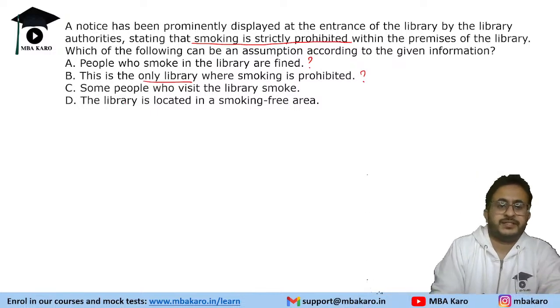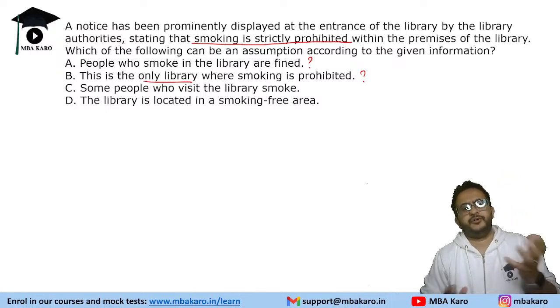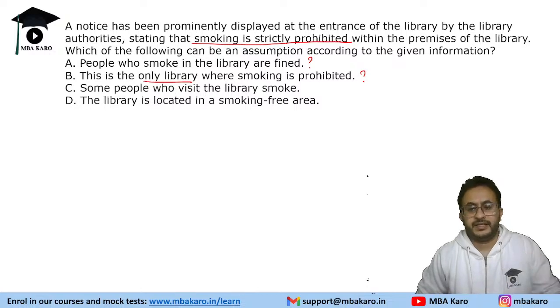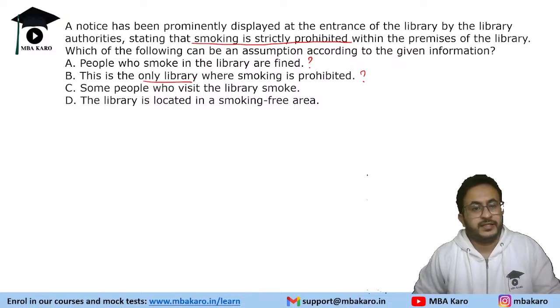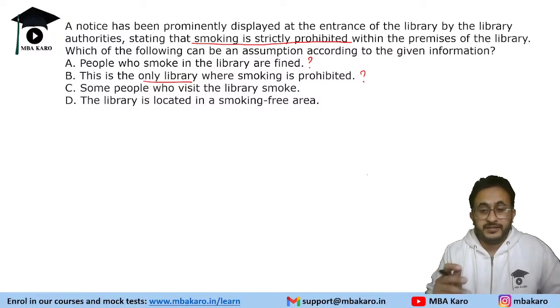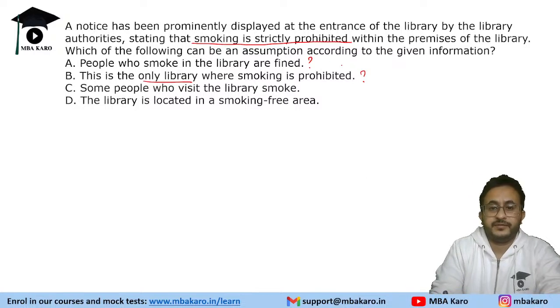Next is saying some people who visit the library smoke. So when do you put a notice? If there are people smoking, then only you will put the notice, right? For example, if people were not smoking, you would not. That could be an assumption, that people might be smoking, that is why they are compelled to put the notice. The library is located in a smoking free area.